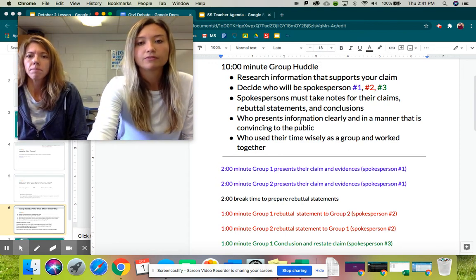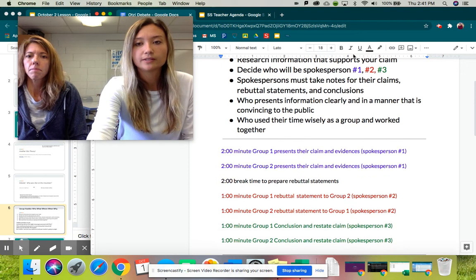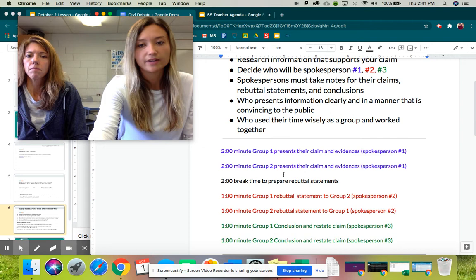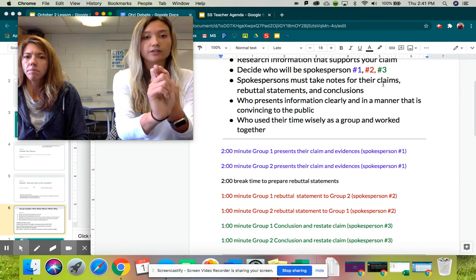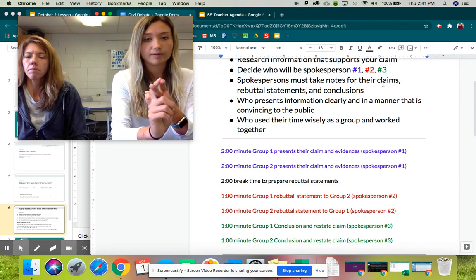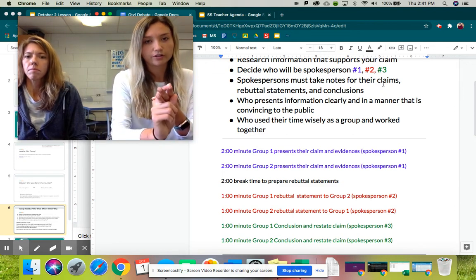Right. So, like we said before, you have 3 spokespersons: blue, red, and green, 1, 2, and 3. And we kind of divided up by color down here. The spokespersons must be the ones taking notes for the claims. So, spokesperson 1, you're the claim. Spokesperson 2, you're the rebuttal statement. Spokesperson 3, you're the conclusion.